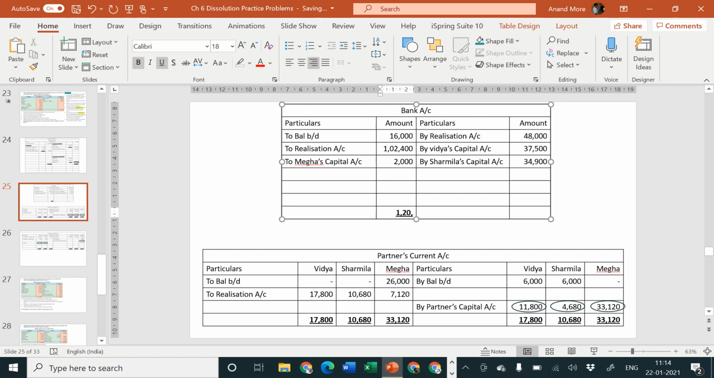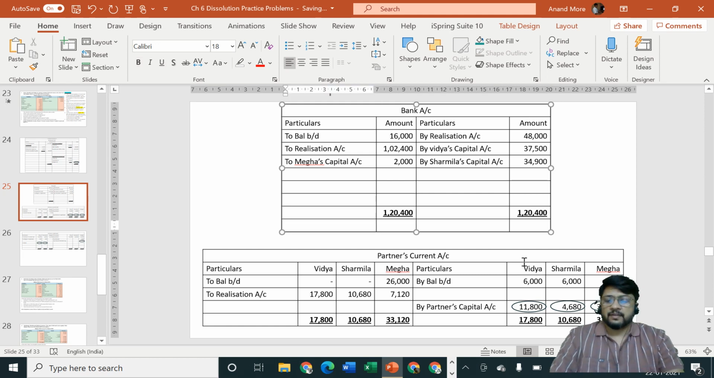The debit side totaling is 1,20,400, and let us check the credit side. 48,000 plus 37,500 plus 34,900, that is 1,20,400. The balance sheet is tallying.